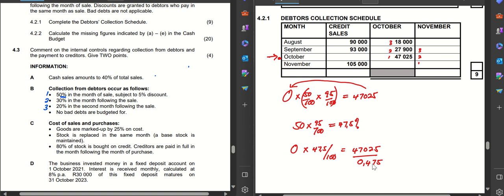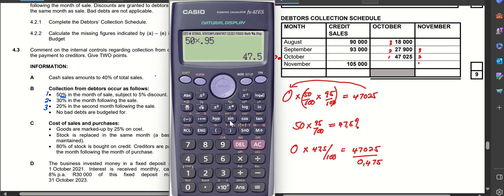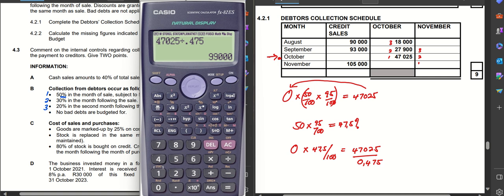Let's punch in 47,025, then divide it by 0.475, and it will give me 99,000. So that 99,000 therefore becomes my October credit sales.